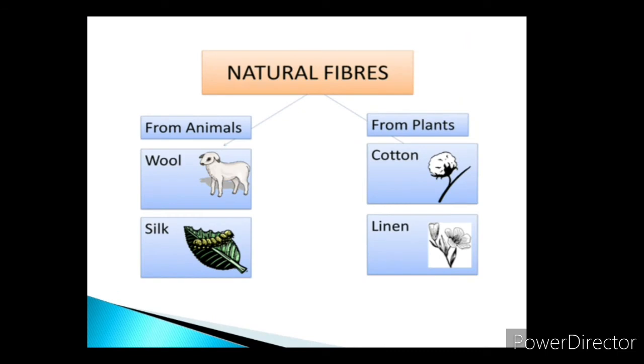In this chapter, we mainly focus on natural fibers. Natural fibers are obtained from animals as well as from plants. From animals, what do we obtain? Wool, silk. And from plants, what do we obtain? Cotton, linen, etc.